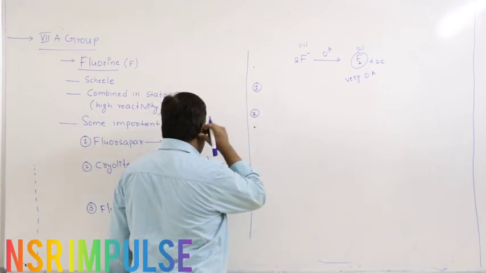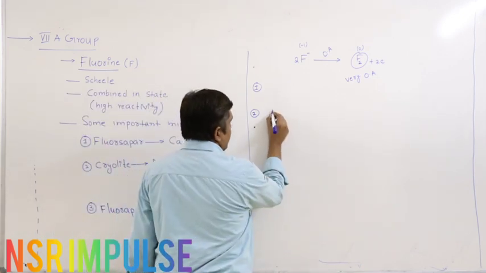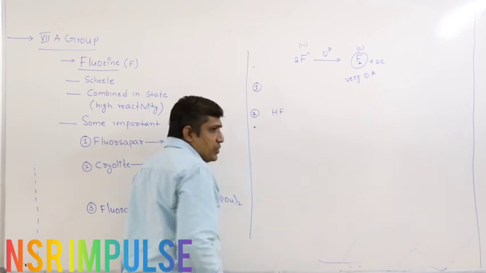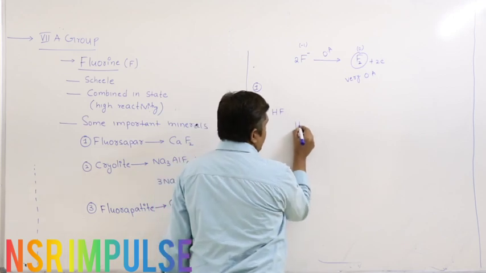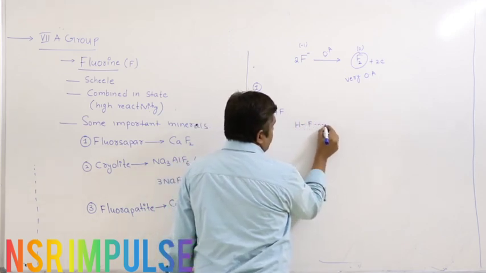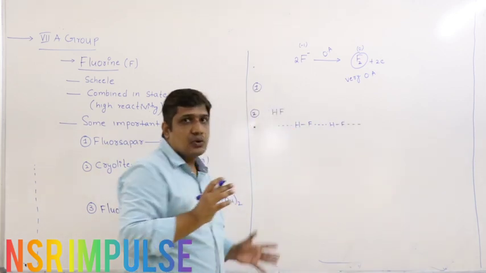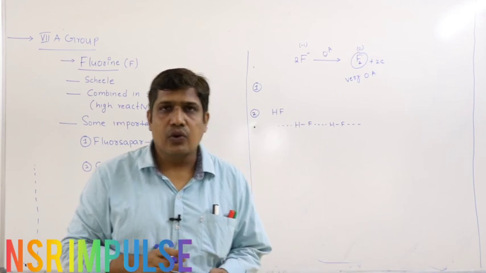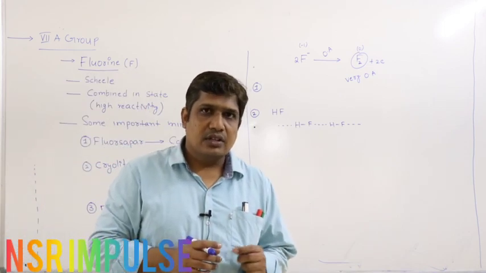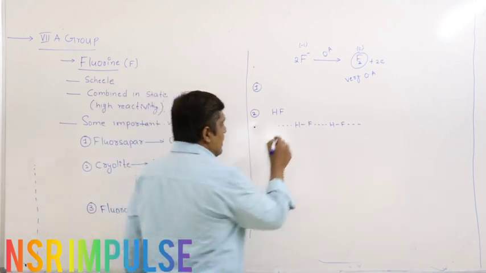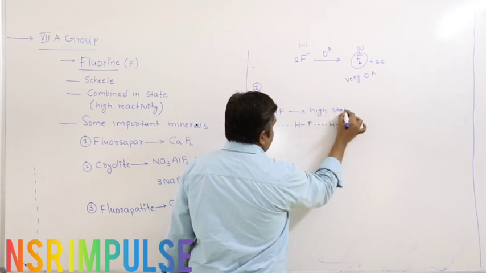The next one is by taking HF. So they tried with HF. If you take liquid HF, it is highly stable. Why is it highly stable? Because of hydrogen bonding, they exist as associated liquid. Therefore, if you try to extract fluorine from HF, the first difficulty is it is highly stable because of hydrogen bonding, so you have to spend more energy.